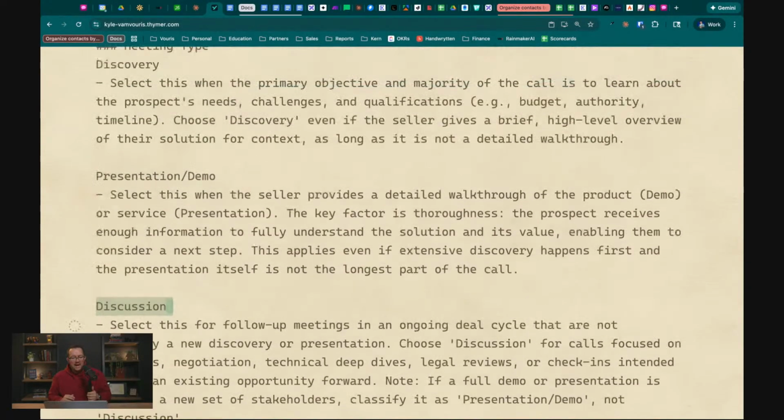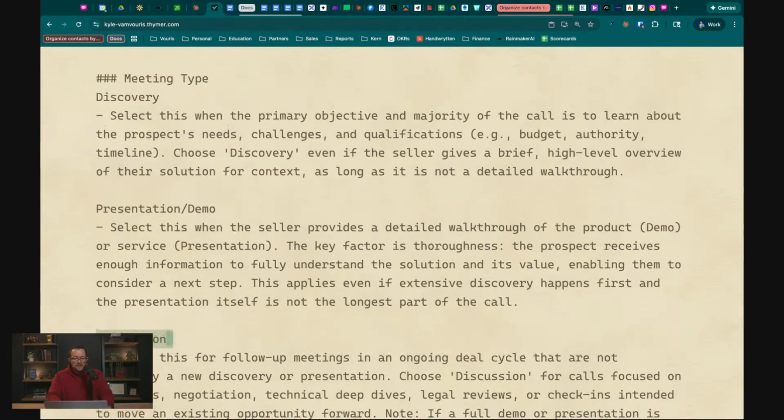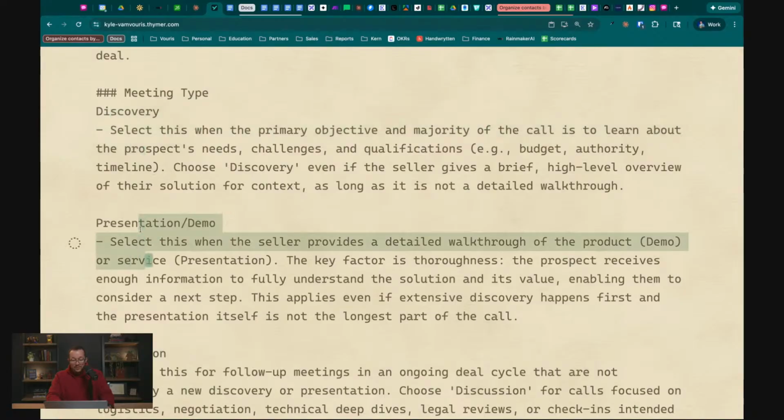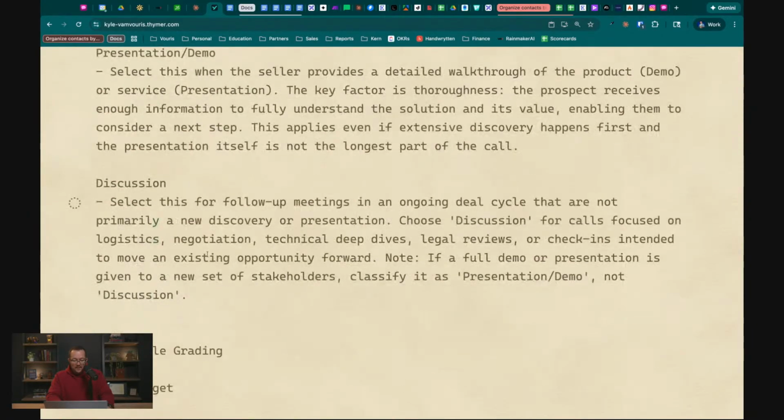One of the things that I think is going to happen in the future, especially with sales reps, is I don't think we're going to have sales reps working out of a CRM for very much longer, in the sense of actually updating and filling out the CRM. I think what sales reps are going to be doing is doing the calls, and then LLMs will be responsible for everything else. And the CRM will just be a place where they go and look at deals that they're working so they can make sure that they're keeping on track with everything. And then the LLM is going to do everything else. Part of this is understanding what the meeting type is. And this works really well.